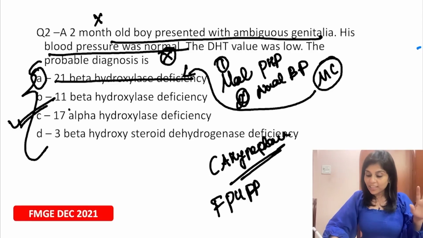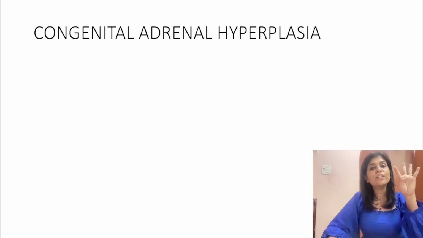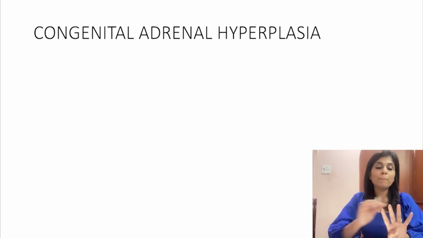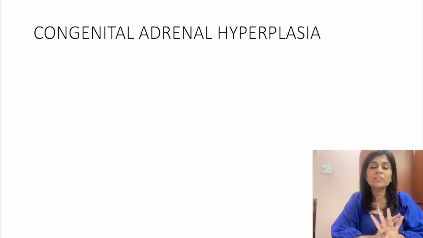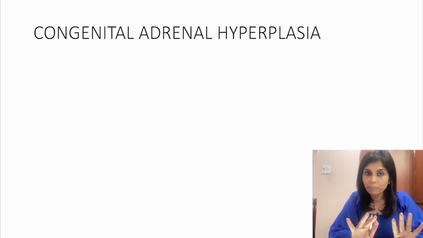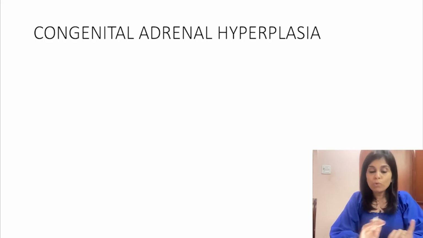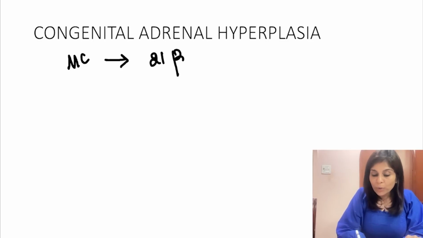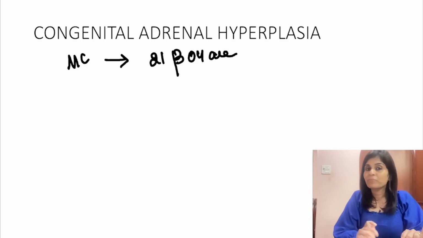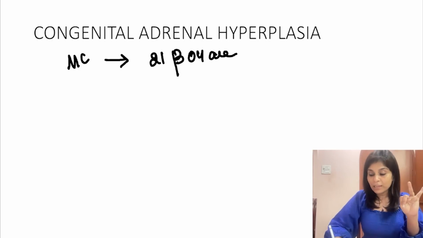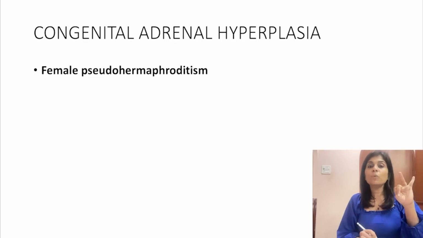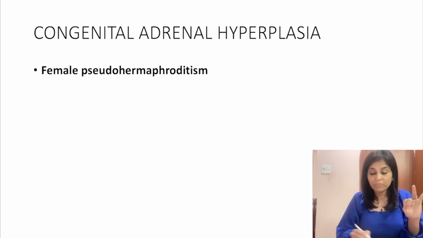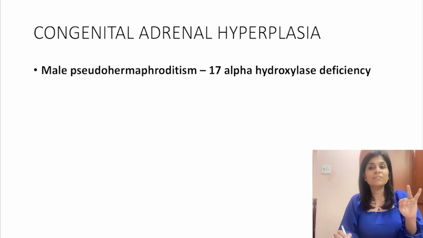So as far as congenital adrenal hyperplasias are concerned, I am going to tell you just 4 facts. Please memorize all those 4 facts, in which case you will be able to answer most of the MCQs based on this topic. The first fact is the most common congenital adrenal hyperplasia is caused by what? It is caused by the defect of 21-beta hydroxylase enzyme. That is point number 1. Point number 2 is they most commonly present as female pseudohermaphroditism. So which is the only congenital adrenal hyperplasia which presents as male pseudohermaphroditism? That is 17-alpha hydroxylase deficiency.